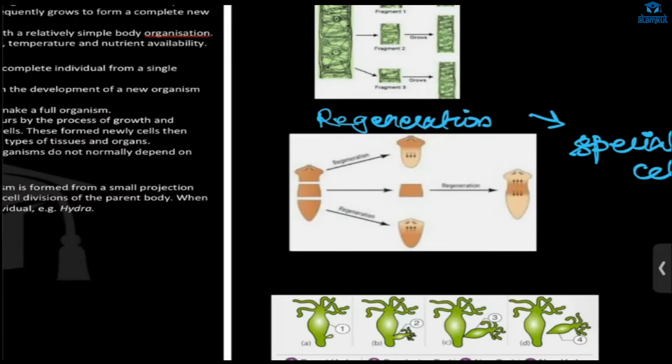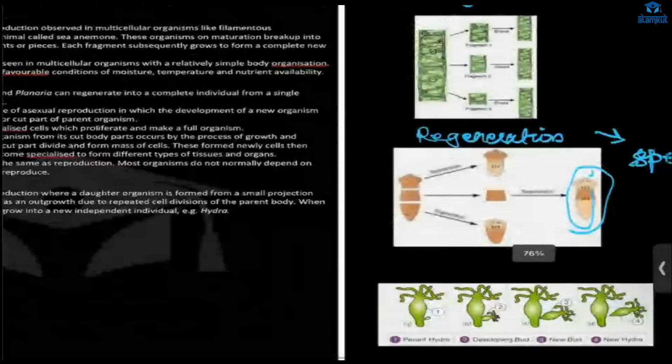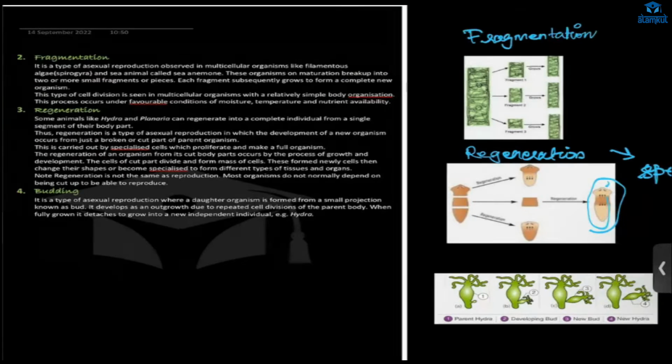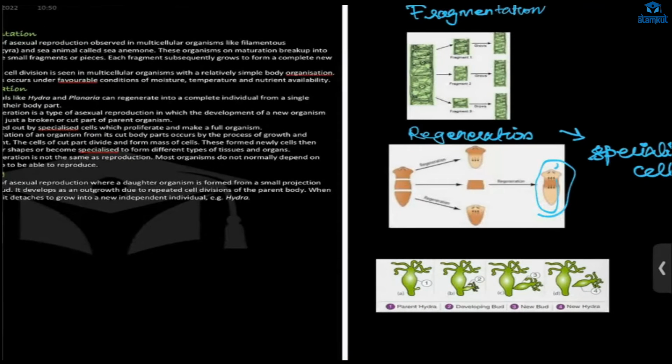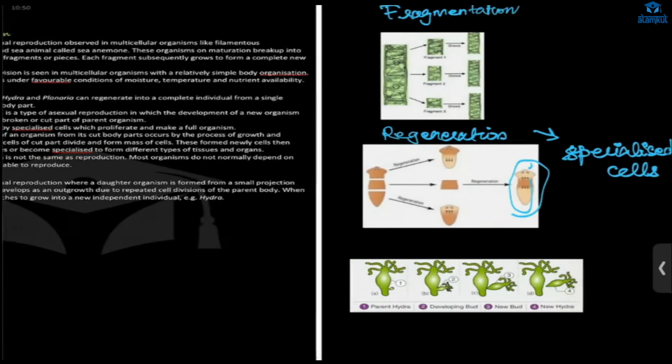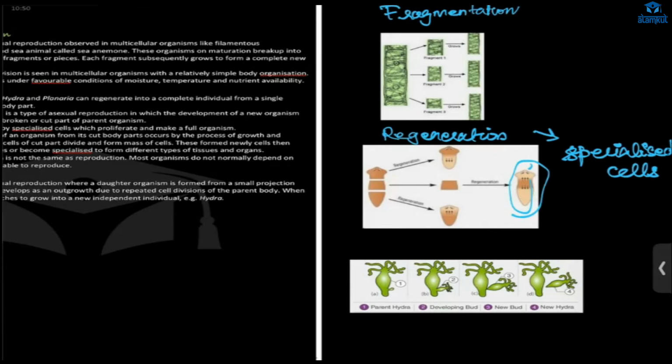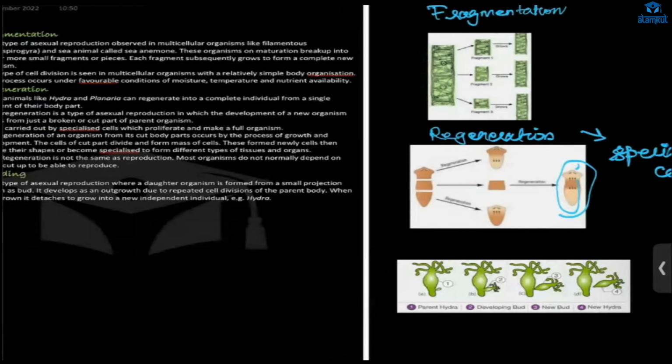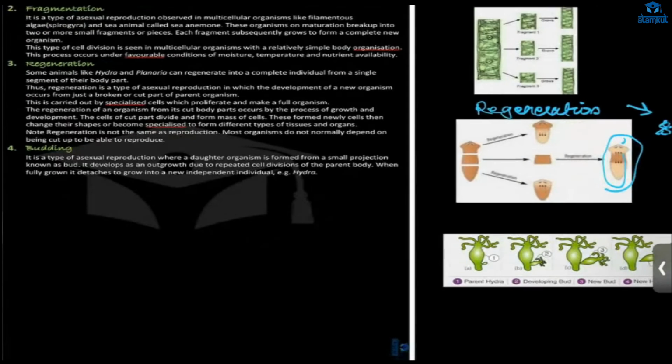Okay, see in the planaria, even if you cut the head part and the tail part, you get a new individual. And this happens in not that complex organism, but middle, not simple organism. Like in the lizard also this happens, but in the case of lizard, only the tail grows. Only in planaria, any part if you cut, it will grow into new individual, and that is how the reproduction happens here. Then the budding.